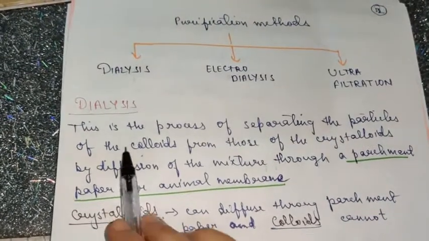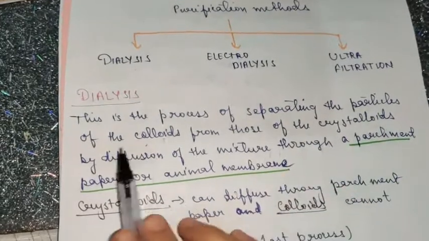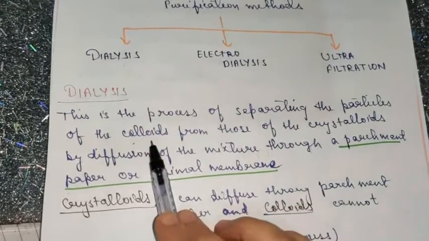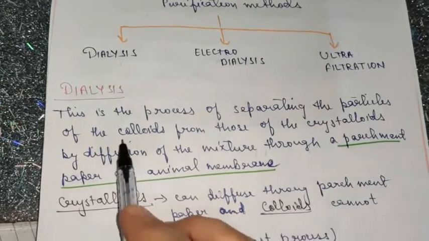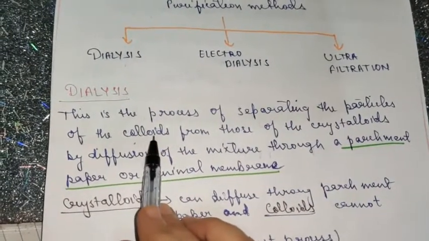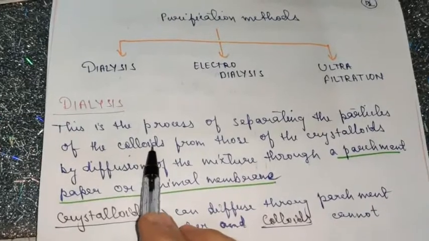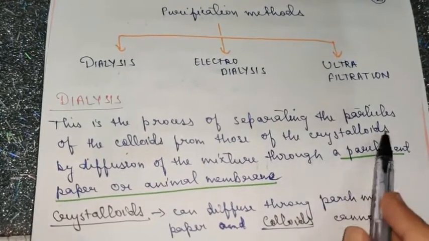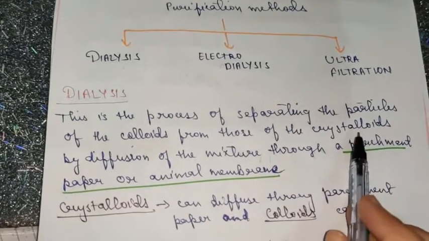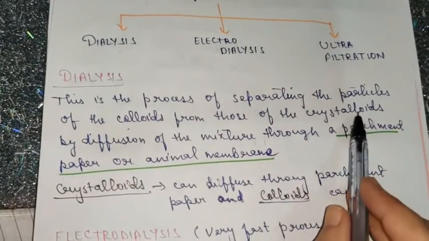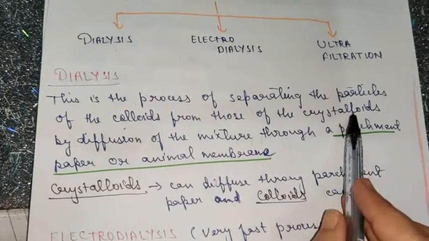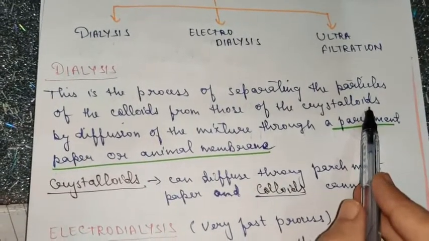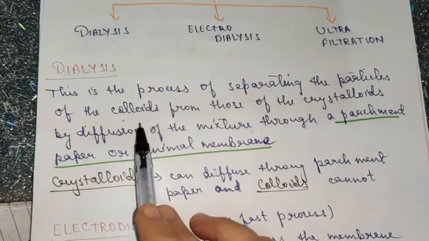So this is a process of separating the particles of the colloids from those of crystalloids. The difference between colloids and crystalloids is, colloid is the required particle that we need from the solution, and crystalloids are the ionic particles which are not required. The special property of crystalloids is that they can pass through the parchment membrane, or the semi-permeable membrane, whereas colloidal particles cannot.